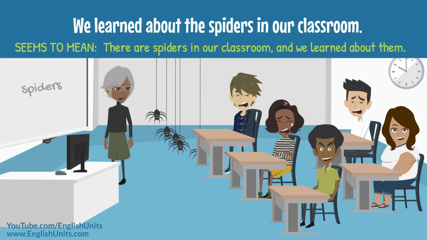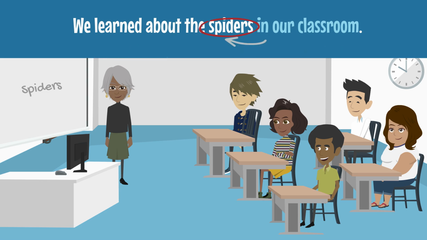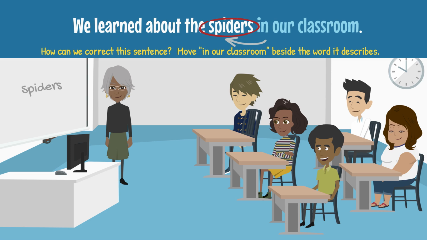Why does it seem to mean this? Because a prepositional phrase in a sentence describes the word beside it. So, the prepositional phrase in our classroom describes the word spiders in this sentence. How can we correct it so that it no longer sounds like we have spiders in our classroom? We move in our classroom beside the word it actually describes in the sentence.